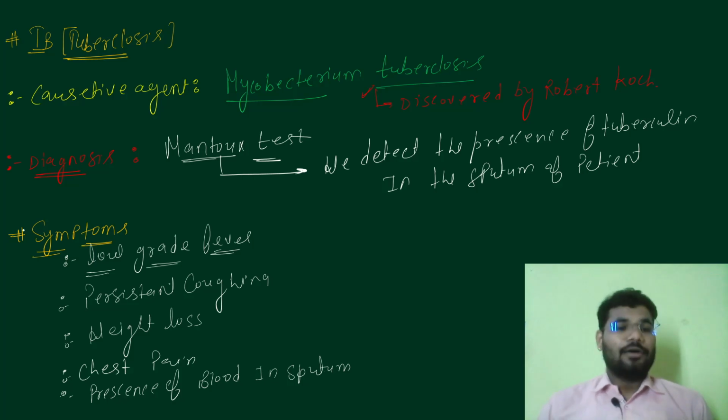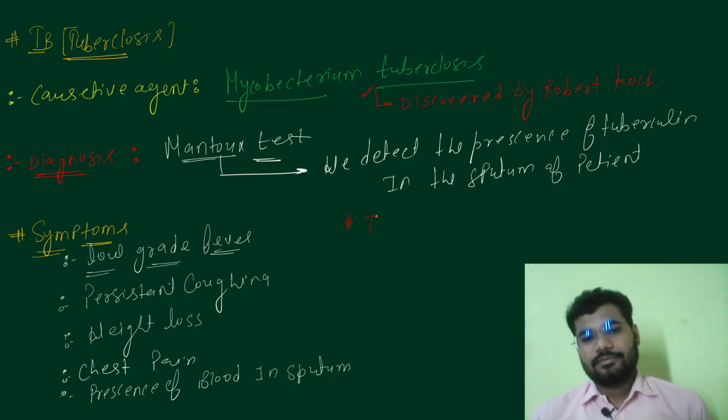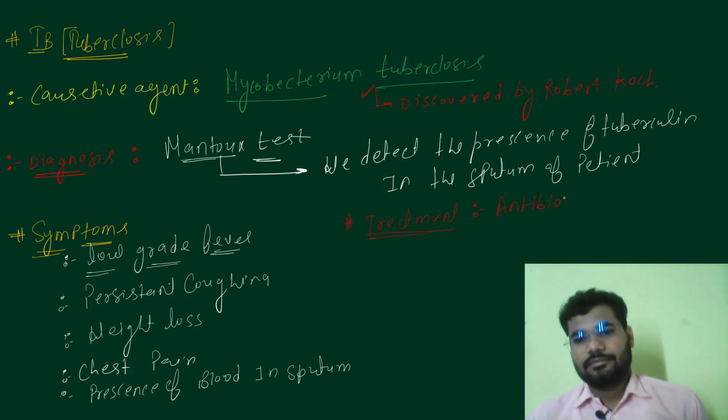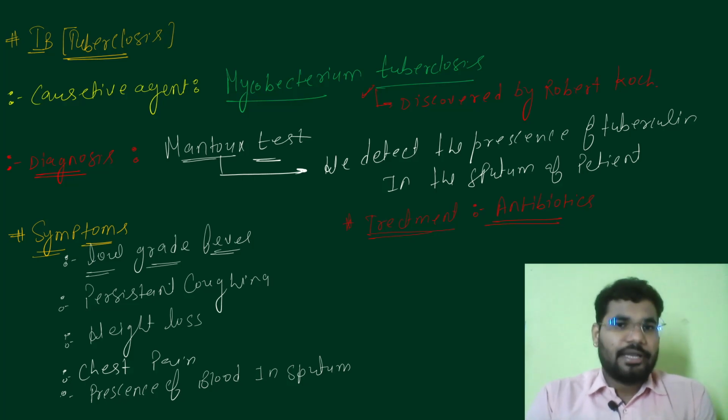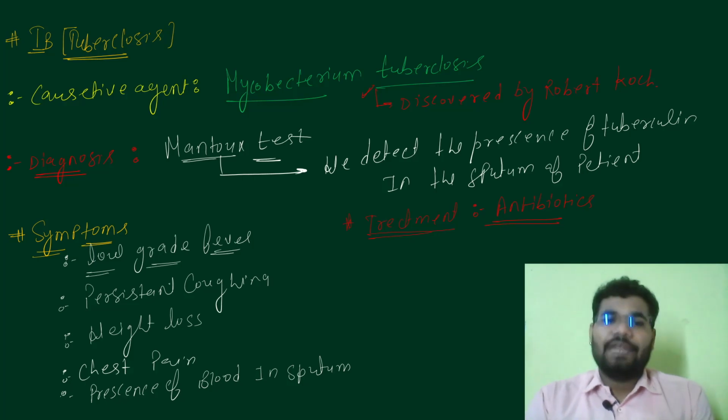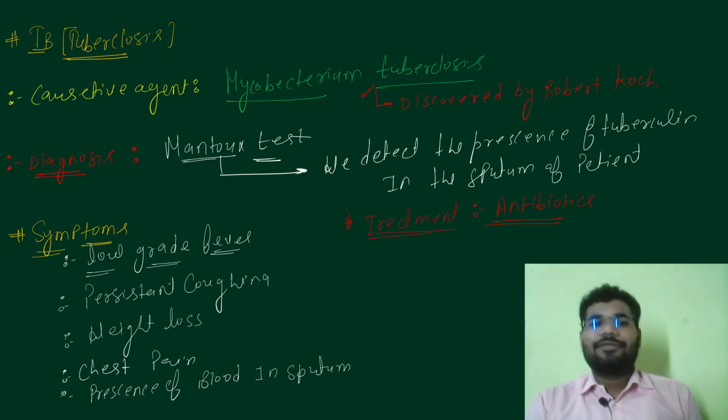Now let us talk about the treatment. What is the treatment? The treatment of TB is antibiotics, and TB is 100% curable, right? If a patient comes to you, being a doctor, and you advise a particular antibiotic, the patient gets relief from coughing.